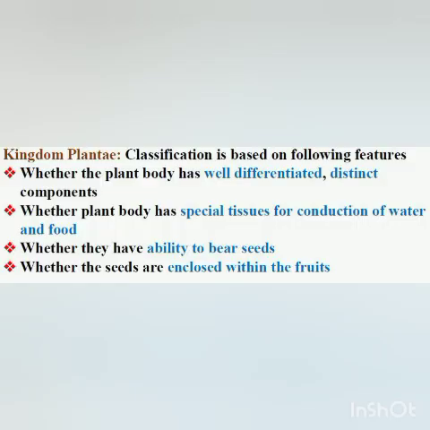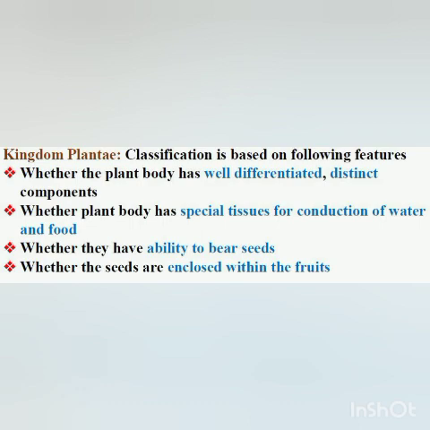The first level of classification among plants depends on whether the plant body has well differentiated distinct components, means whether the plant body is divided into stems, roots and leaves.